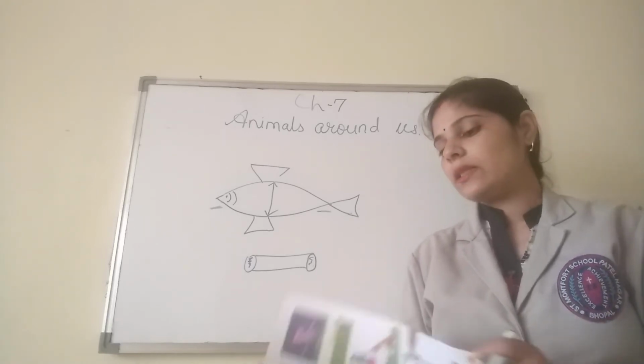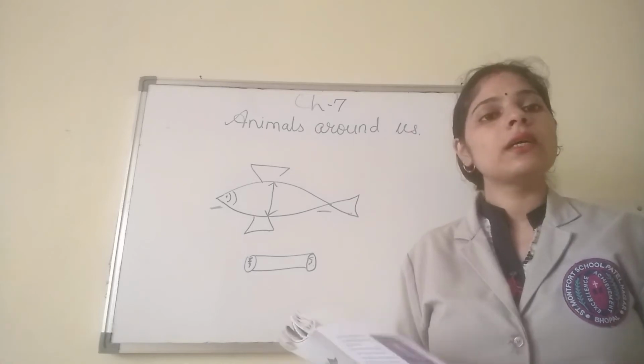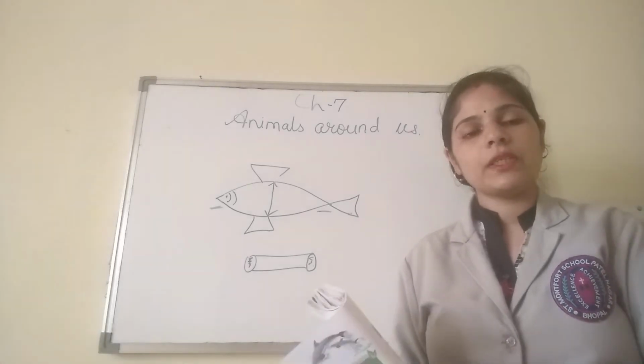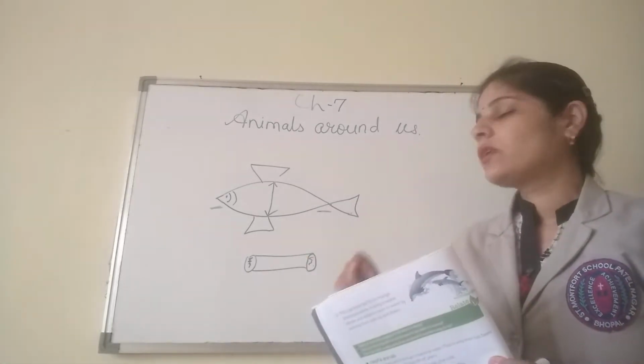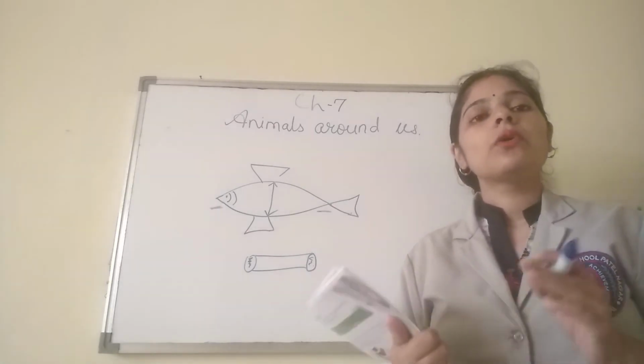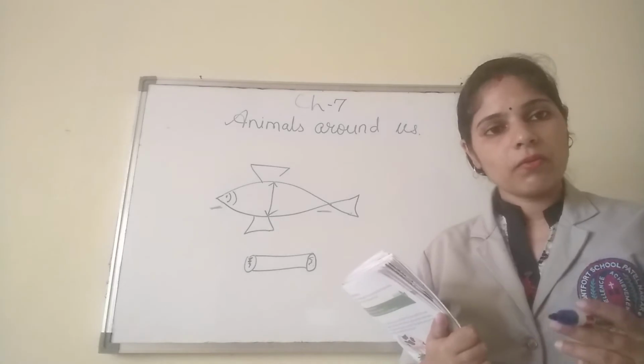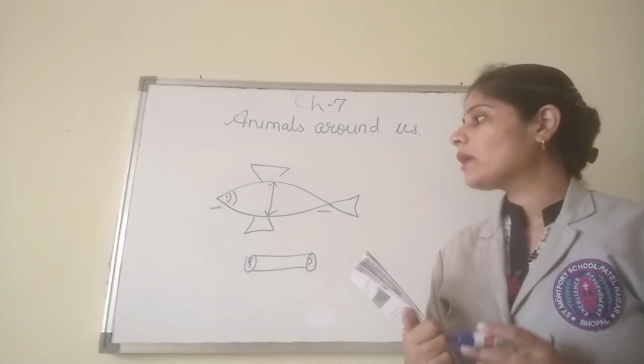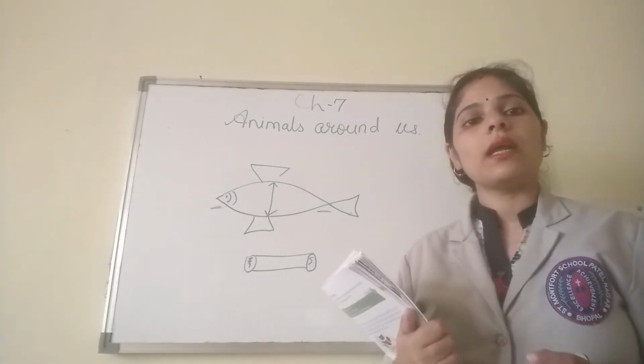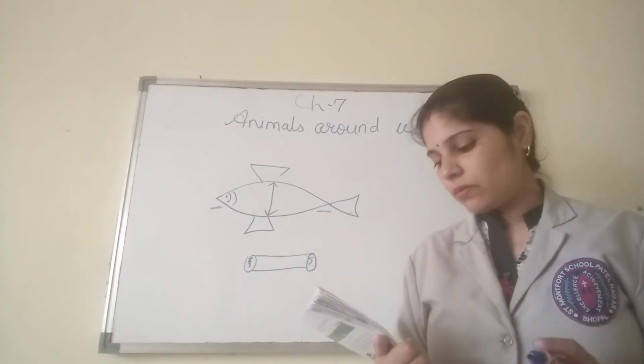So in this way different animals use the tail. Now we are talking about the fish. How does a fish use its tail? The fish uses its tail to change direction in the water. So in this way different animals use their tails in different ways.